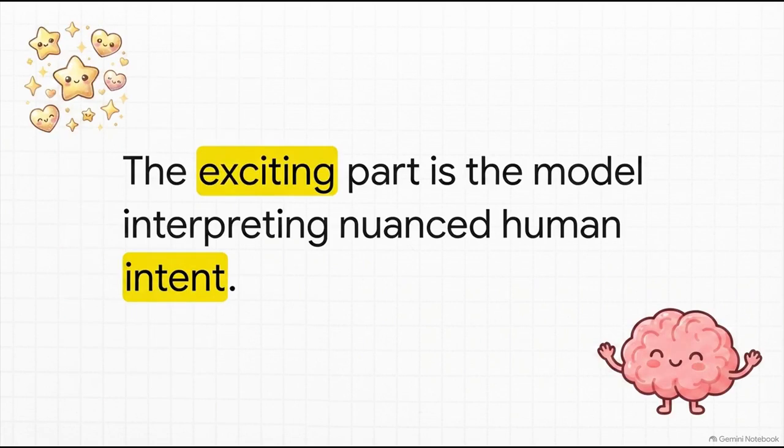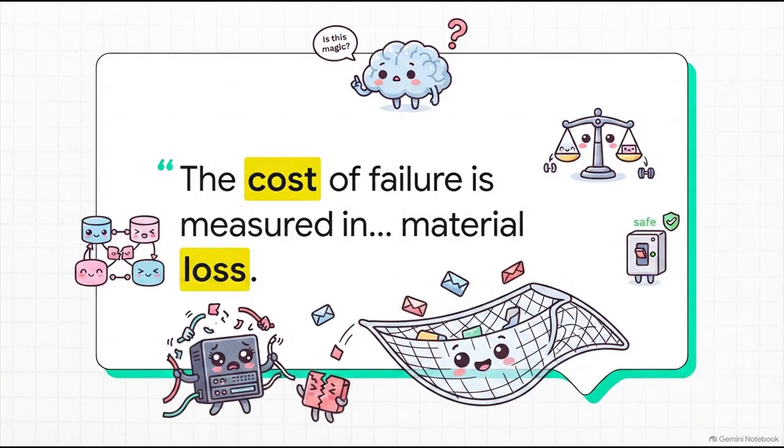Now, don't get me wrong here. It is incredibly fun to watch that probabilistic brain at work. The exciting part of building with AI is watching the model interpret nuanced intent, break down complex goals, and intelligently propose actions. It truly feels like magic. But as you build for production, I want you to remember this. The expensive part is what happens when reality stops answering. The model can propose the action, sure, but your system, not the model, has to be the muscular safety net that catches the pieces when the network drops, APIs fail, and things go wrong.